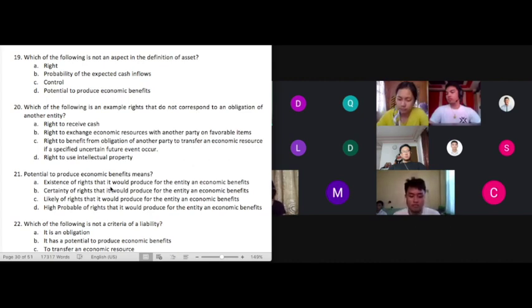It does not represent the right to receive cash. The best example for a right to receive cash would be your accounts receivable. But again, not all assets promise to give you cash. That's why letter B is not an essential part of the definition of an asset.